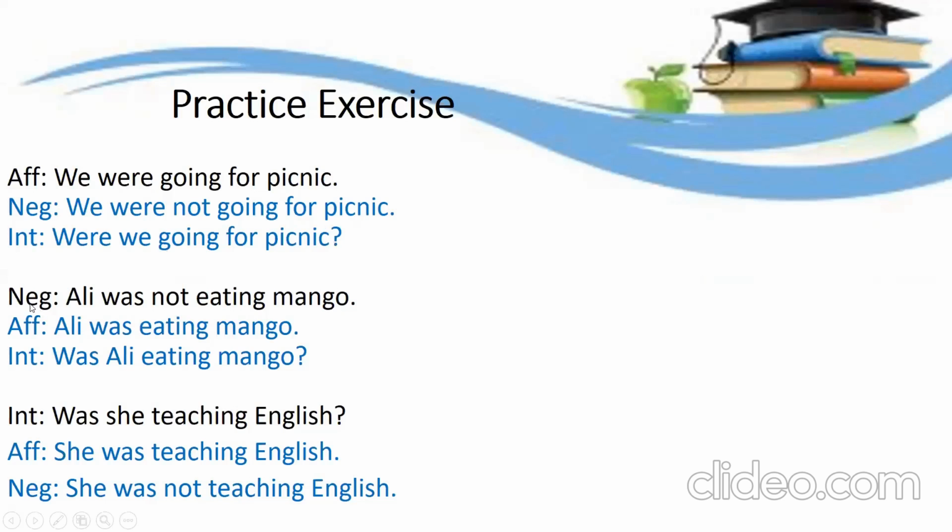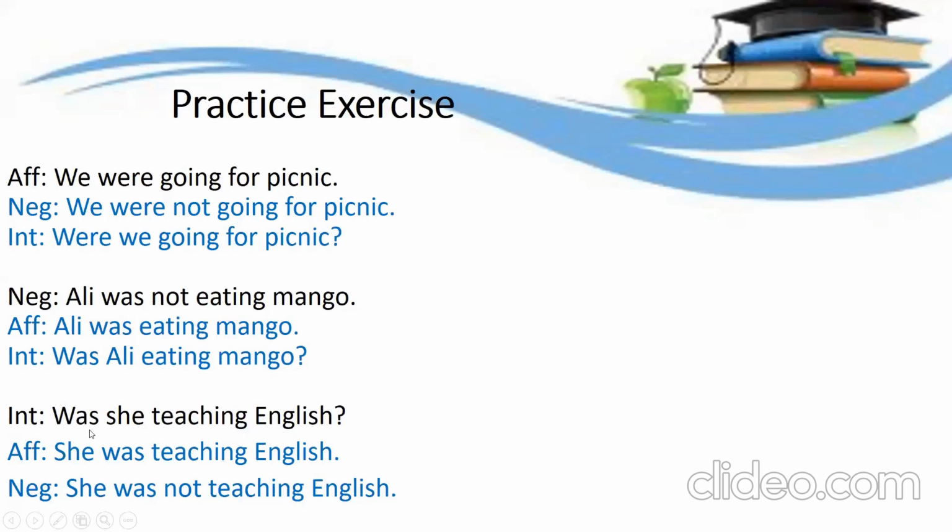Another example, Ali was not eating mango. Now here I have given negative and you have to change into affirmative first. So what will be the affirmative? For affirmative, you will just remove not, right? So what will be the answer? Ali was eating mango. And for interrogative, you will just begin with the helping verb. Was Ali eating mango?